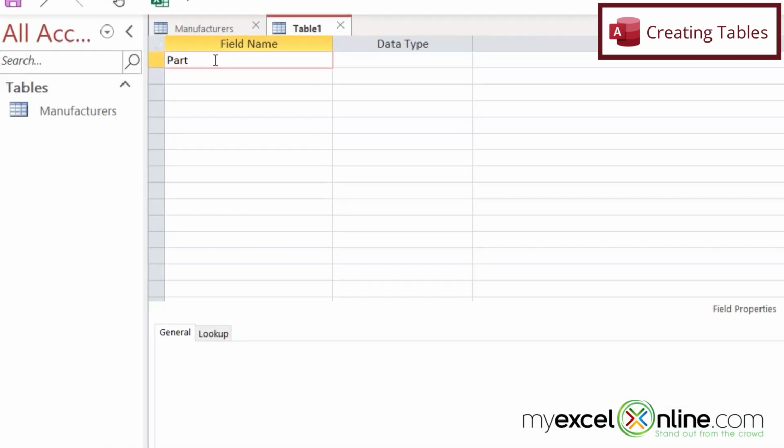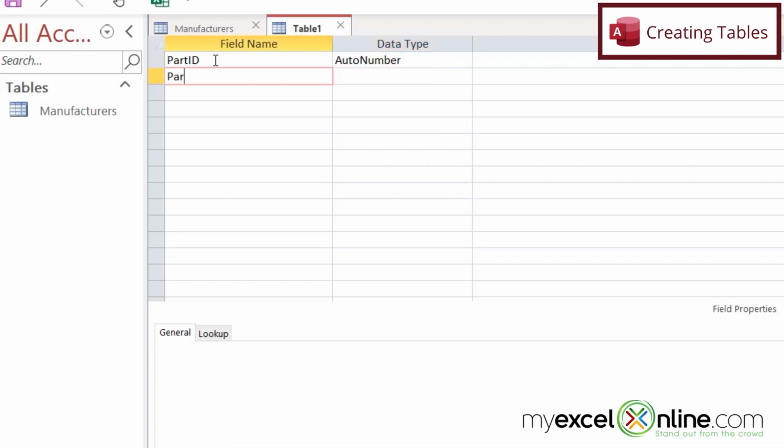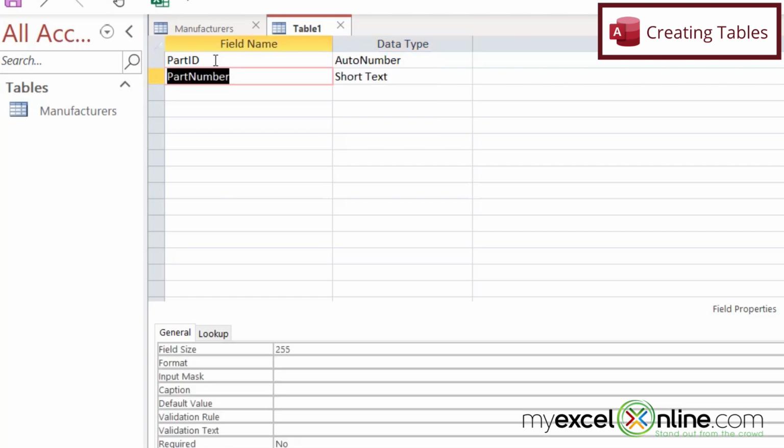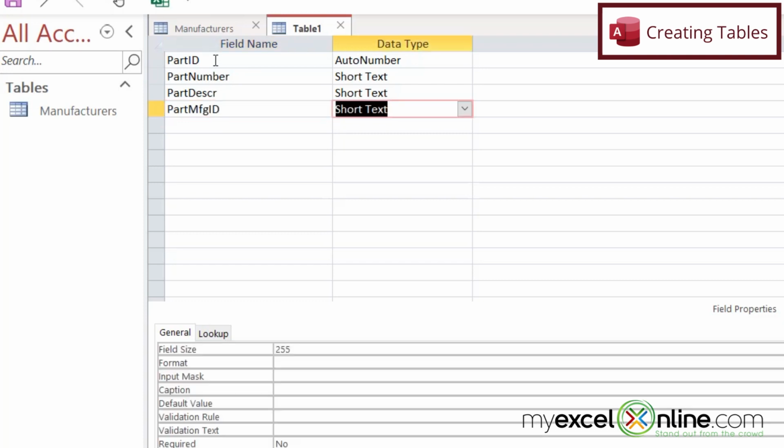So I'm going to have a part ID, and I'm going to make that an auto number. I'm going to have a part number, and that will be short text. I'm going to have a part description, which will also be short text. And I'm going to have a part manufacturer ID. And this field is going to be a number.